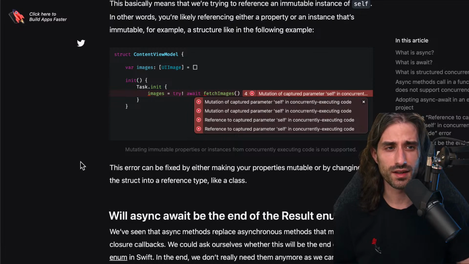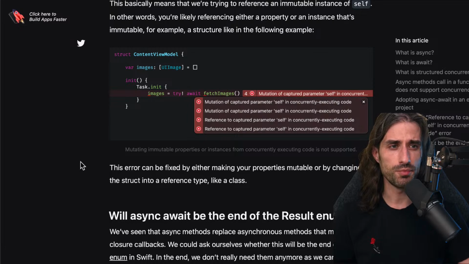So if you need to update your view model in response to the result of an async call that you trigger through a task, indeed, most of the time you will be using a class. Thinking about it, I think I've mostly used this when I was inside view models in SwiftUI, and they were classes, or in UIKit.